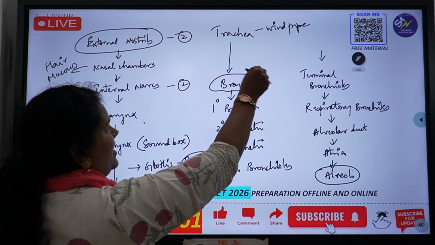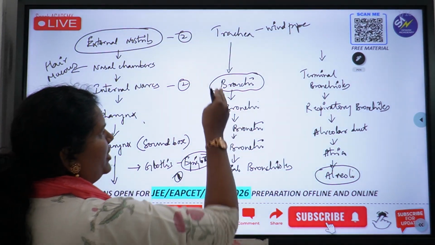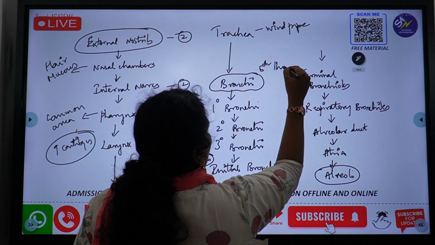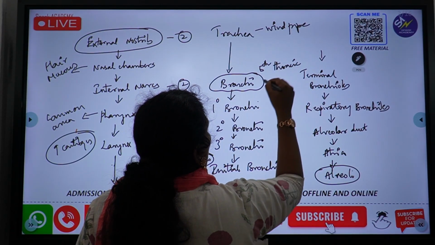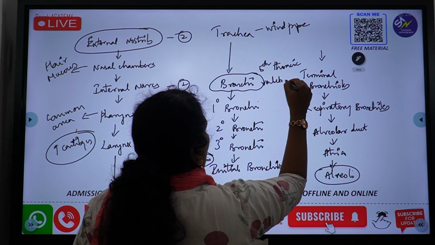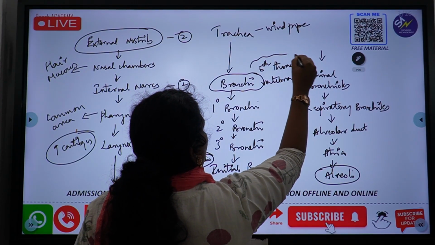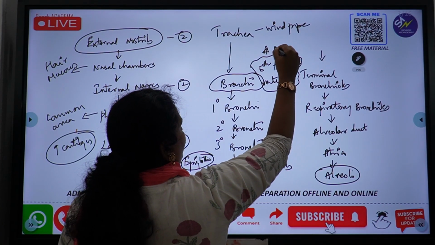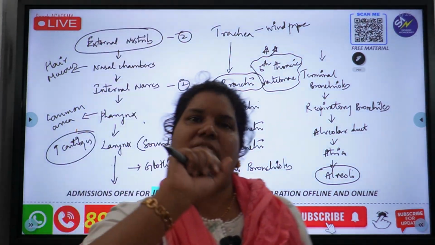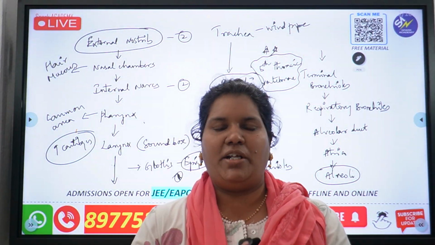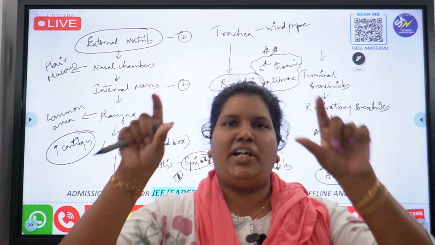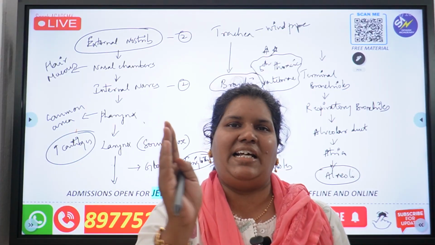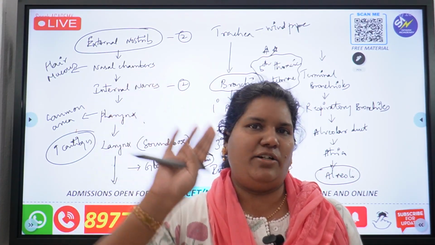The trachea divides or branches out into bronchi at the fifth thoracic vertebrae. You all should remember this point, which is very important and would be asked in NEET. Where does the trachea divide? Near the fifth thoracic vertebrae. It branches out into two sub branches or two tubes, which we call the left bronchi and right bronchi.